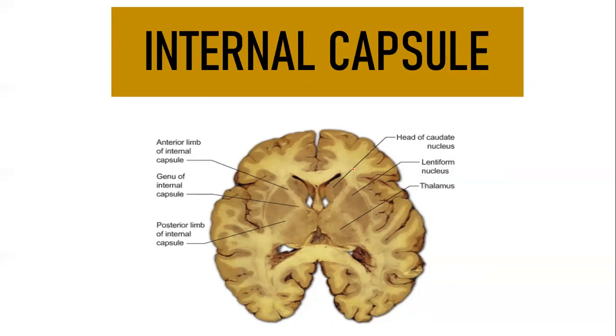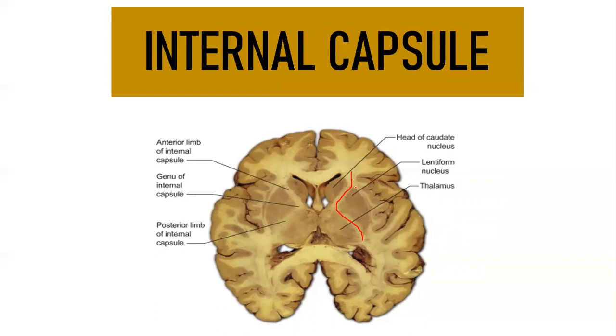If you're able to trace this, see, all these dark colored zones are your gray matter and all this is your white matter. Okay, I'll just trace, just observe my red color line. This is your internal capsule. So what is an internal capsule again? It is a set of projection fibers, which means myelinated nerve fibers only. So this red color line is your internal capsule. Medially, you have the head of caudate nucleus. Here you have your lentiform nucleus. Here you have thalamus. The lentiform nucleus and caudate nucleus are all part of your basal ganglia. We'll be studying them shortly.